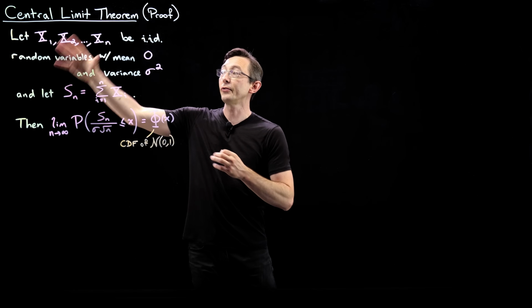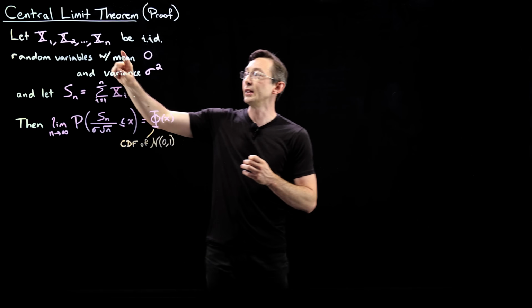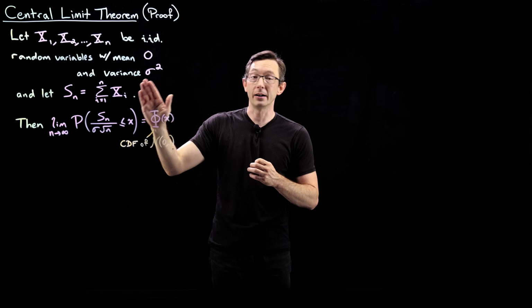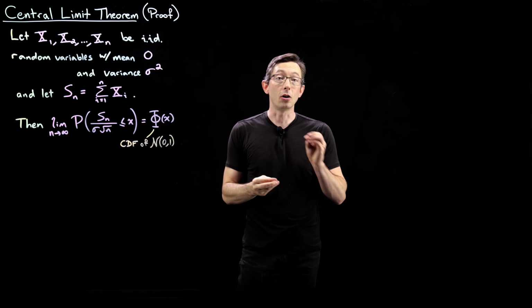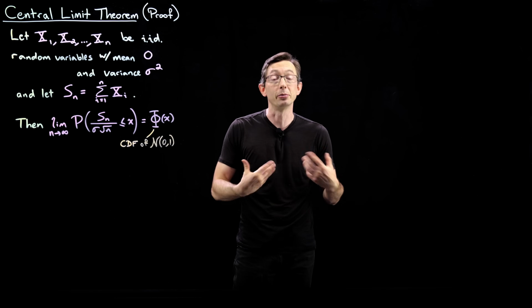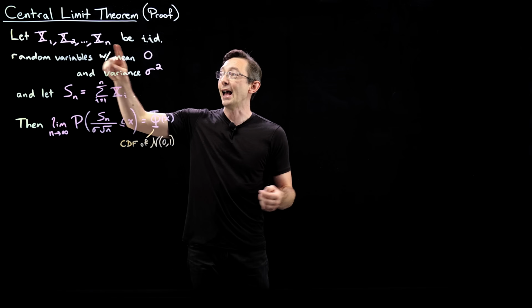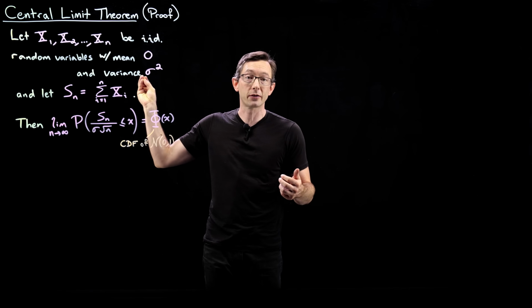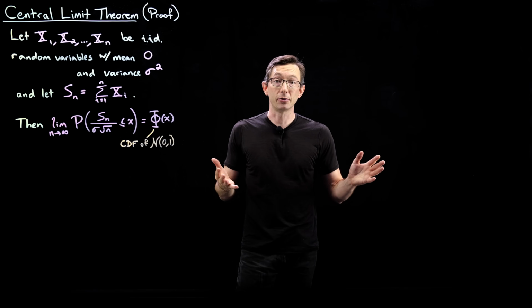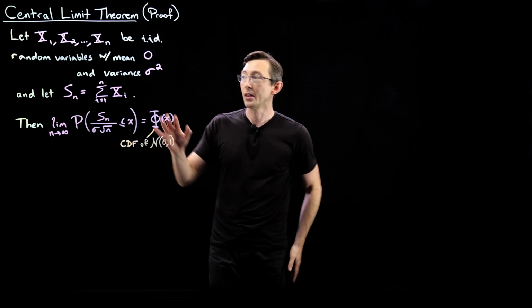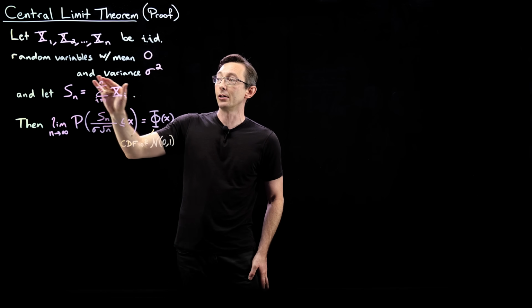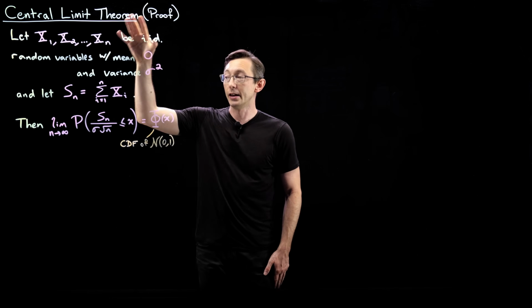So in the proof that I'm going to do, we're going to assume that each of these n random variables has mean 0 and variance sigma squared, and that they are all sampled from the same identical distribution, and they're sampled independently. So this could be n coin flips, this could be n samples from a Poisson distribution, this could be n measurements of a physical system, measurements of the speed of light, okay? And as long as that random variable has a mean 0 and a variance sigma squared, then this proof is going to apply.